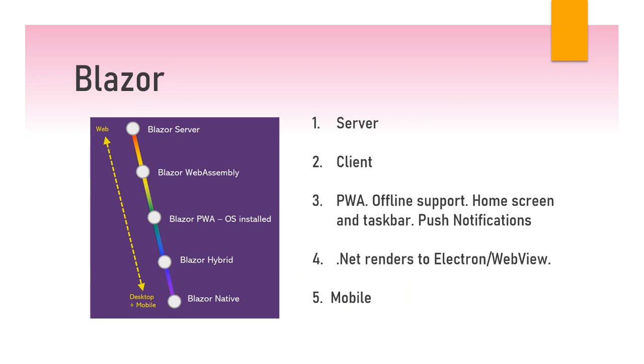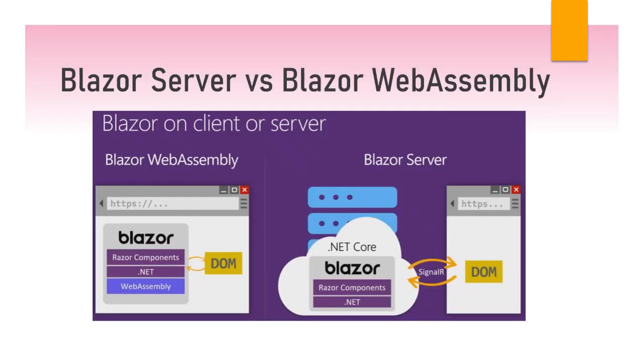So let's talk quickly about Blazor, because Blazor is the new kid on the block. Actually, Blazor has been production ready since May 2020, so just a couple of months. We have two choices of hosting Blazor. The first hosting model is Blazor WebAssembly. That is actually the more revolutionary, because it's running all your C# code in the browser. One of the great things that Microsoft did is, when WebAssembly came out, they took the .NET runtime and compiled it to WebAssembly. That way it can interpret our C# code or DLLs and run it natively in the browser.